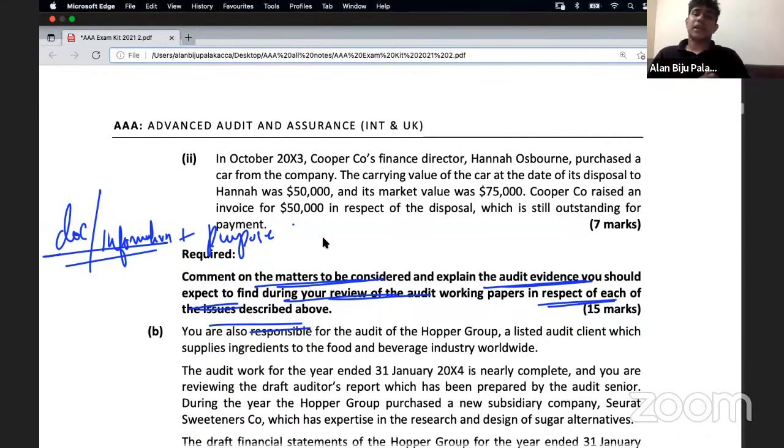In the same way, you need to provide the areas of matters to be considered. Here also the matters to be considered part will remain the same. You will be providing the materiality, accounting treatment, what will go wrong, and impact. And finally, when it comes to the further action, basically you talk about the discussion with the management and those charged with governance. Then if they are unwilling, we will discuss the impact on the auditor's report. If they still refuse to correct the misstatement, we will ask them to provide us with a written representation. And finally, we will reflect the issue within the auditor's report.